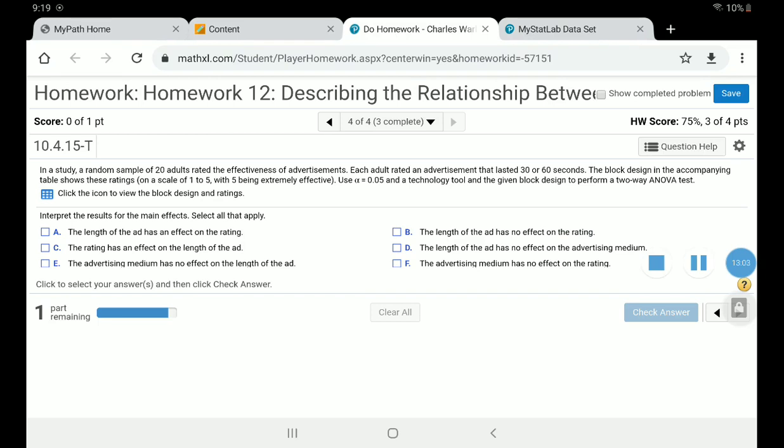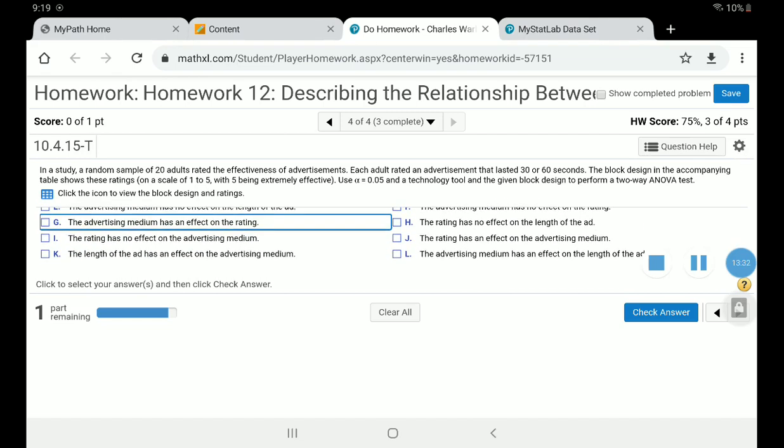Interpret the results of the main effects. Select all that apply. So what was the null hypothesis? The null hypothesis is that there was no effect. So the length had no effect on the rating. Let's see if we can find that. The length of the ad had no effect on the rating. The medium has no effect on the rating.